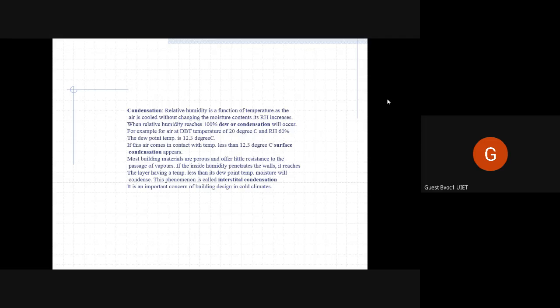Most building materials are porous and offer little resistance to the passage of vapors. Meaning, mostly whatever building materials are used, they are porous, means they have pores or tiny little air cavities inside them, and because of that, the passage of vapors is not stopped anywhere from inside to outside.